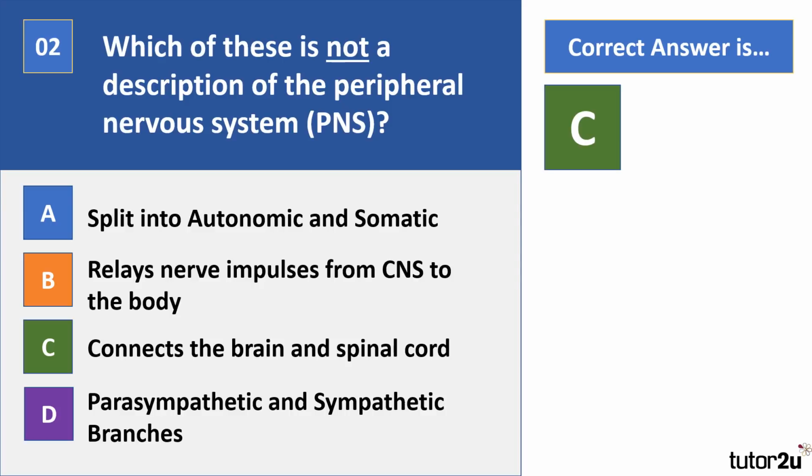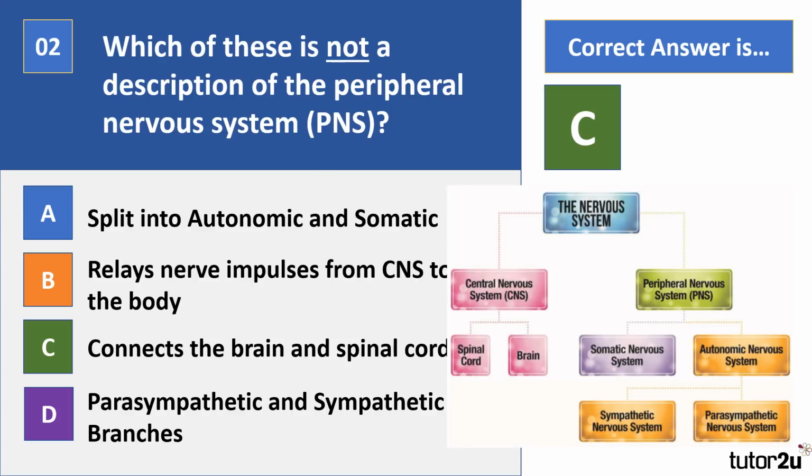Okay, your correct answer there is C. Now, if you were listening to me in the last one, you picked up that C there is actually the brain stem, so it connects the brain and the spinal cord. Now, the main function of the peripheral nervous system is B there. That's to say relaying nerve impulses from the CNS to the rest of the body.